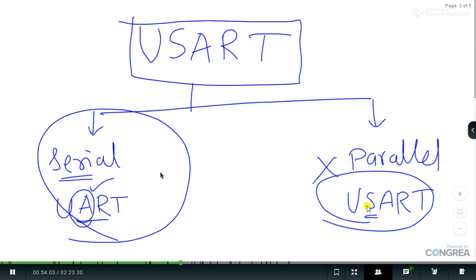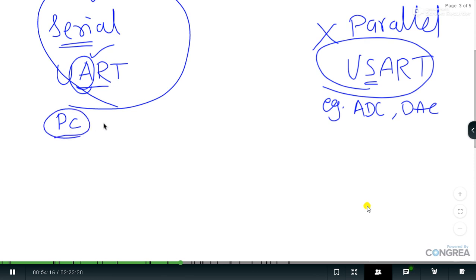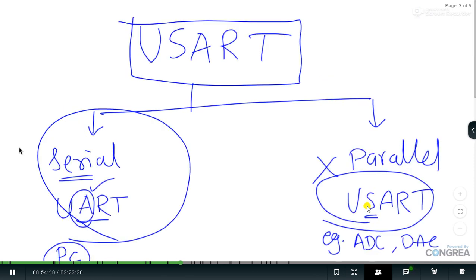Make sure that students know about this: in case of parallel communication, the devices which we have to interface are the ADCs, DACs, etc. While in case of UART communication, we always interface with the help of a PC. So we have to go with this PC.